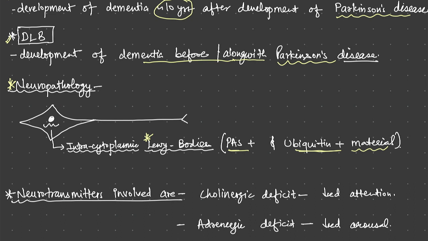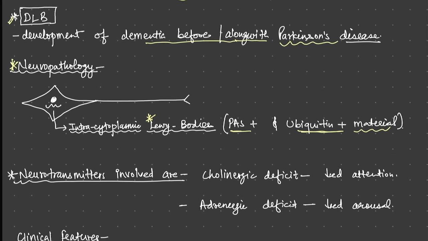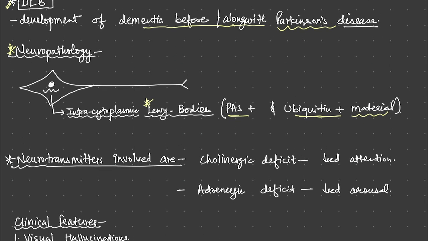If we go into detail, these Lewy bodies exhibit a prion-like property, meaning there is spread of these Lewy bodies from one neuron to the other. This is a very unique kind of pathology that is basically beyond the scope of this video lecture. But just for the sake of understanding, Lewy bodies exhibit prion-like properties. The exact mechanism is unknown, but what we see in the microscope is PAS positive and ubiquitin positive Lewy bodies.